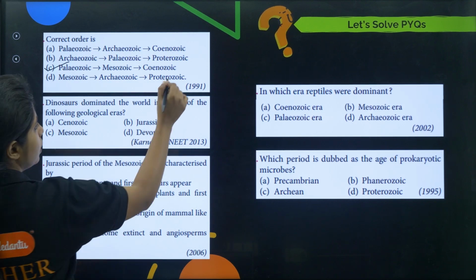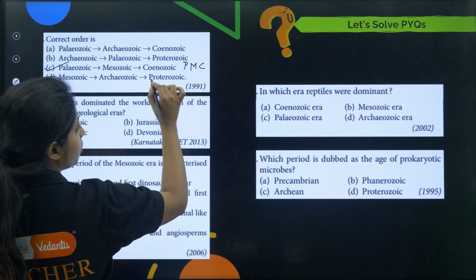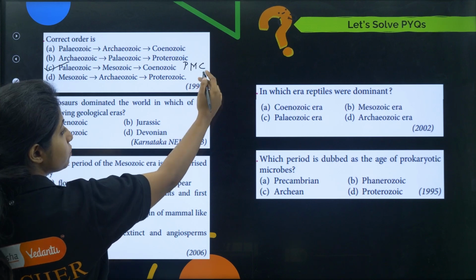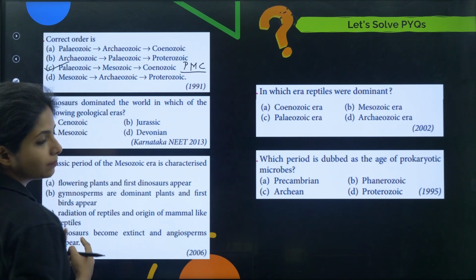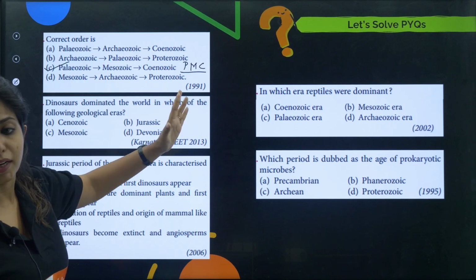So you can remember, physics and maths are difficult for you, chemistry is comparatively easy, then you can remember like that. Or physics and maths are comparatively easy and chemistry becomes difficult, it is PMC. So apart from biology, you have to study these many subjects. You can learn them in order.